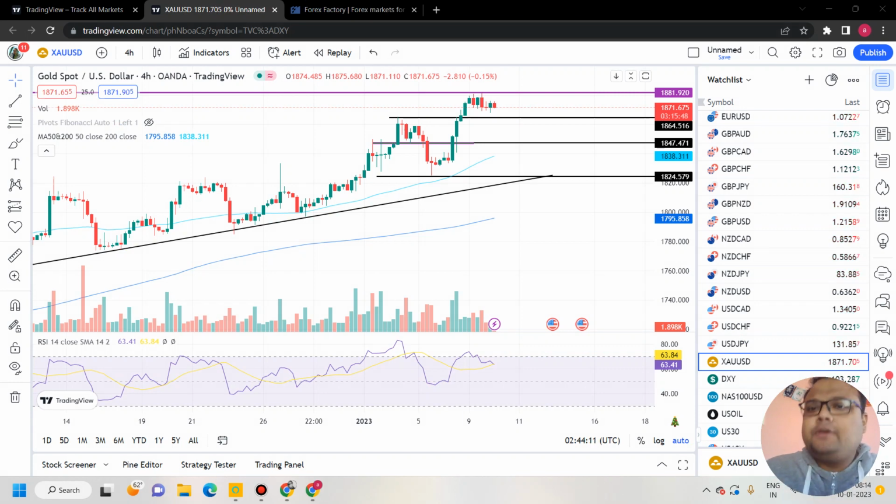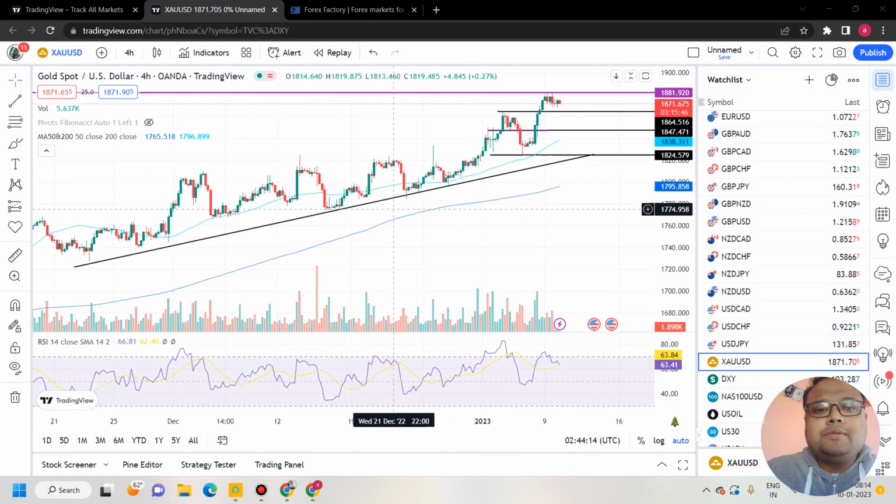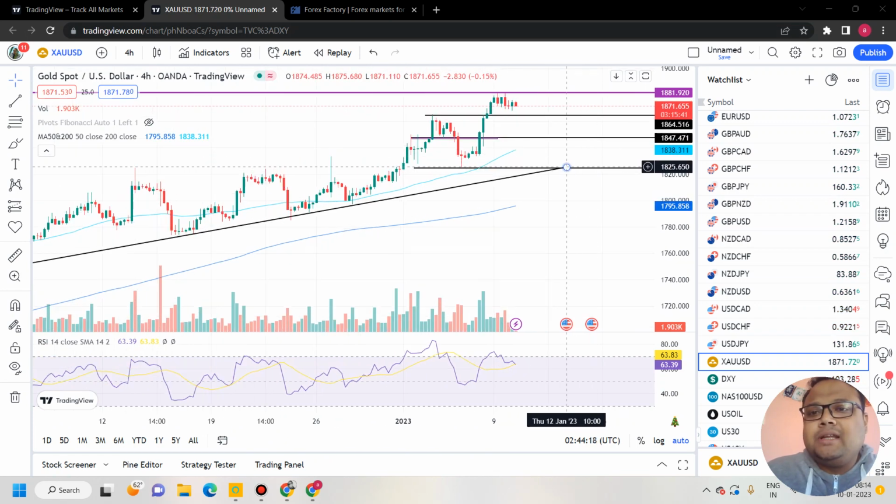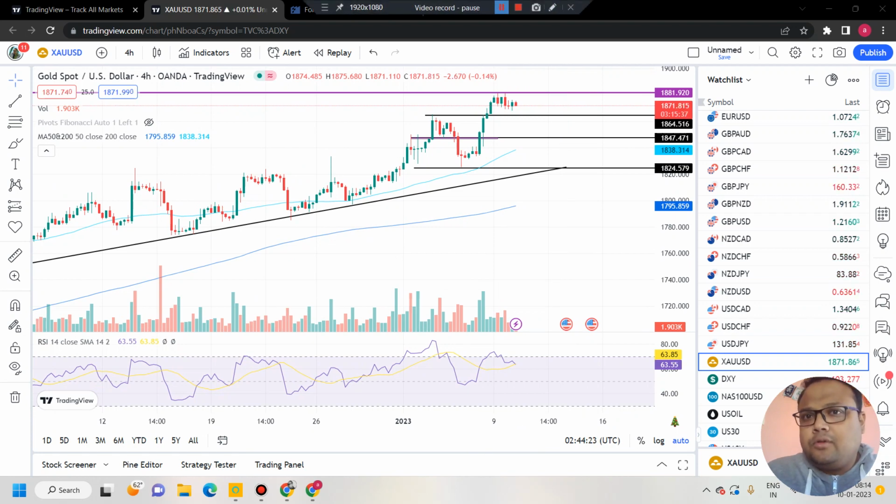And in case a big drop comes, try to draw a trend line like this and wait for the market to test the level of 1825-24. This is the best support on the chart of gold right now.